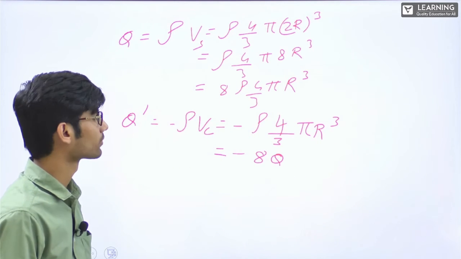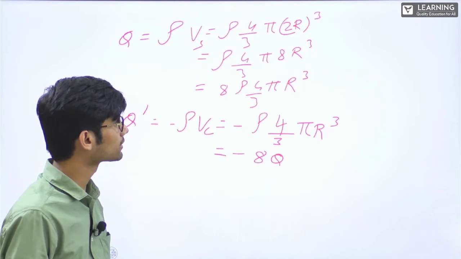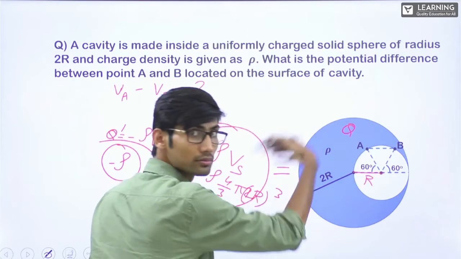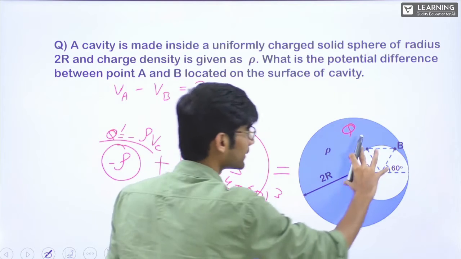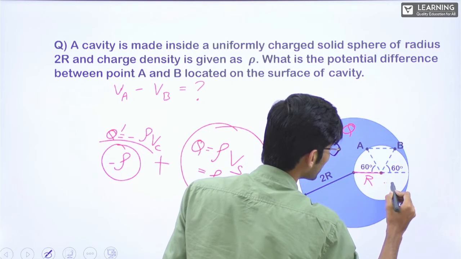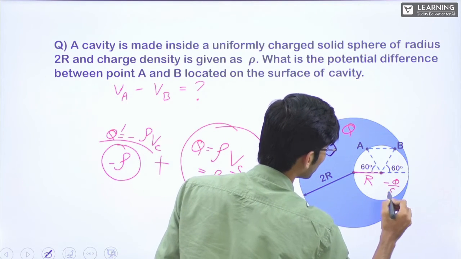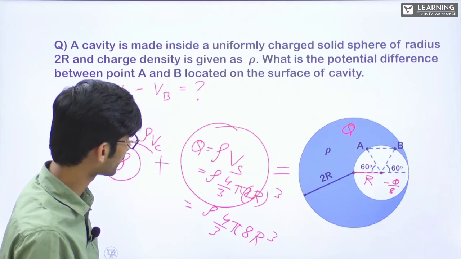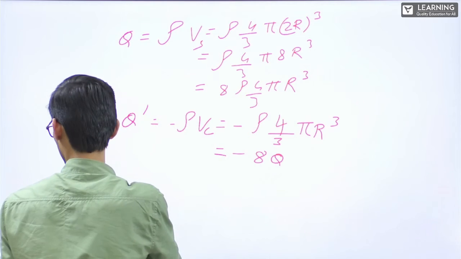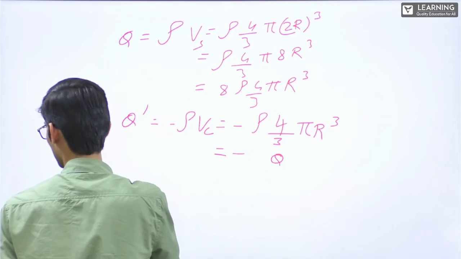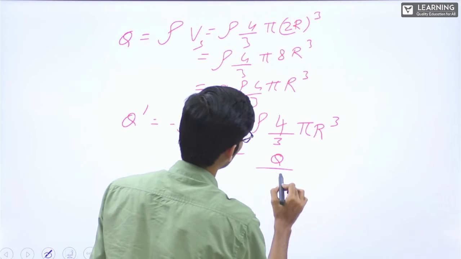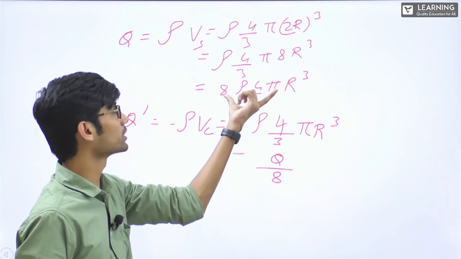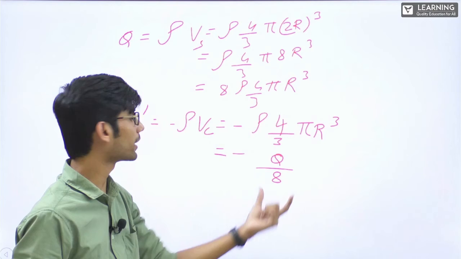Clear? So now what I can consider is, this sphere is having the charge Q complete, including this area, and this part is having a charge minus Q by 8. Wait, I think I wrote 8Q. This is not 8Q. Q by 8. Capital Q is this. If I divide this by 8, I'll get this. This is minus Q by 8.